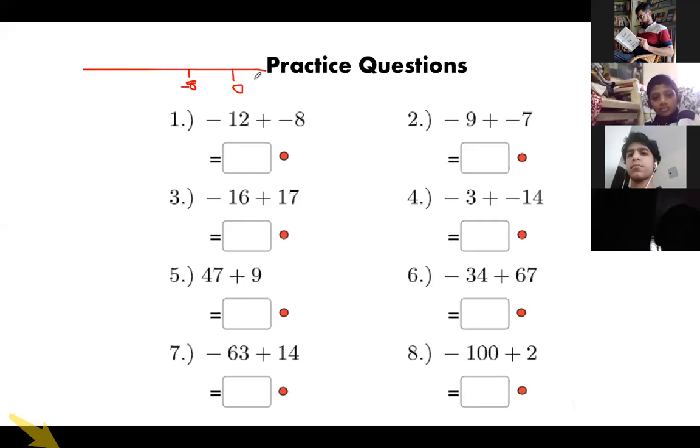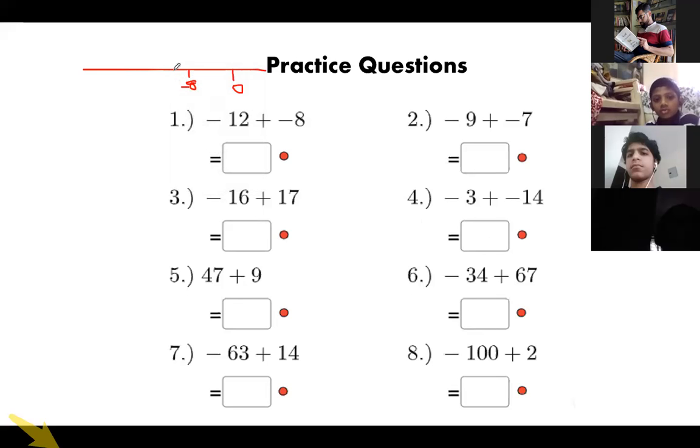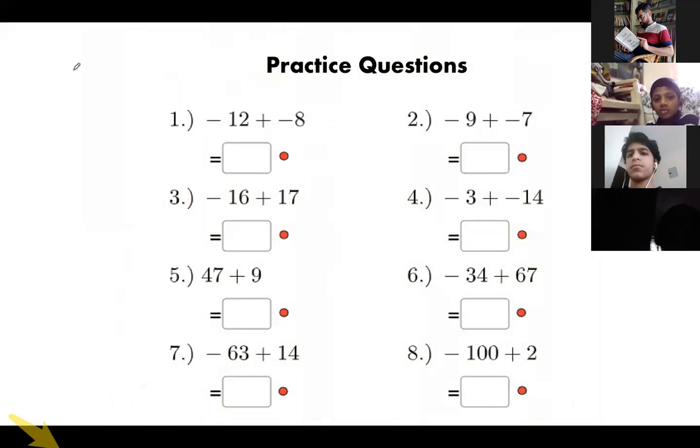I have to jump towards the left, and how many jumps do I have to take? 12 jumps, right? After 8, just count it. 1, 2, 3, 4, 5, 6, 7, 8, 9.